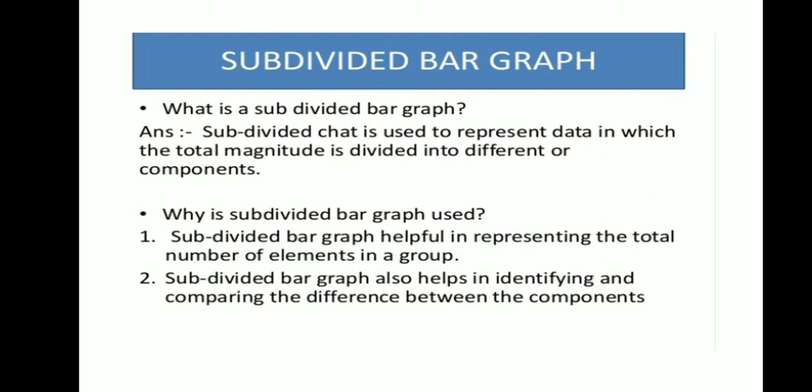Why is a subdivided bar graph used? A subdivided bar graph is helpful in representing the total number of the elements in the group. In order to know the total of any data, a subdivided bar graph is a very essential and important tool through which you can carry out the information faster and smoother. A subdivided bar diagram also helps in identifying and comparing the difference between the components.